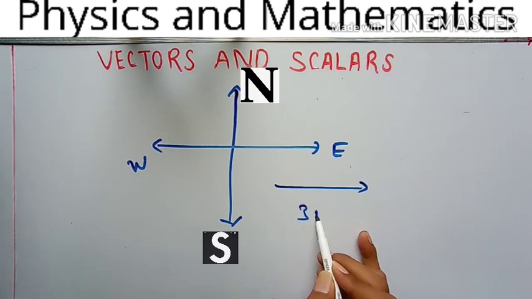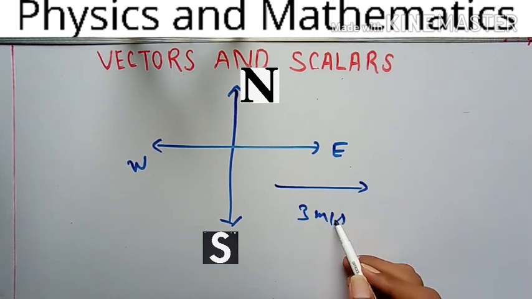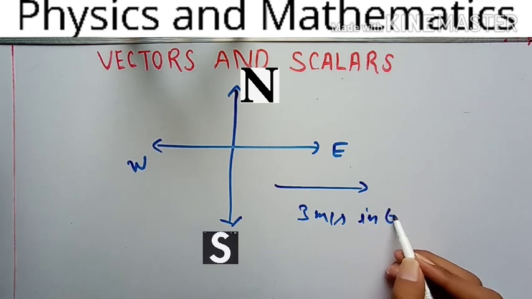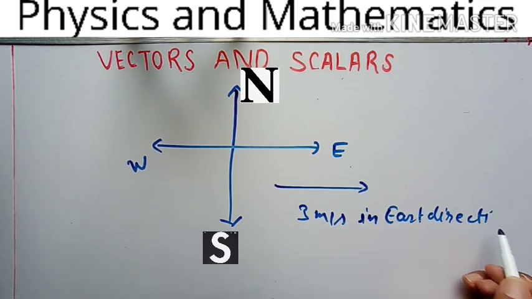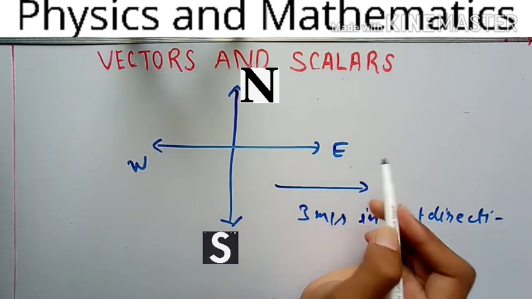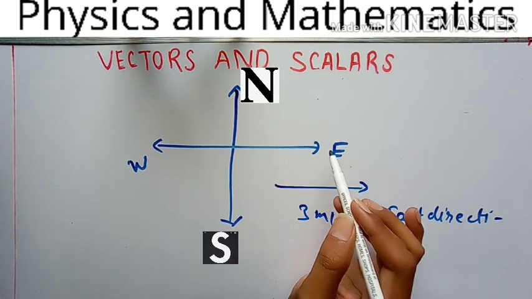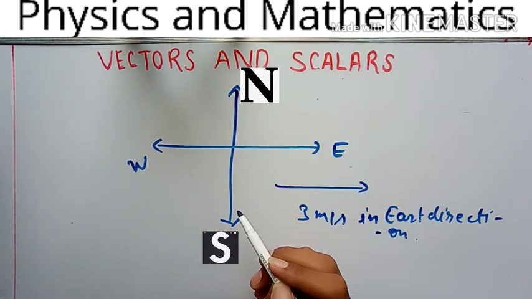This is 3 meter per second, a velocity of 3 meter per second, and when you write it completely in vector form, you will write it as 3 meter per second in the east direction. Understand? But every time this is not true, that you have a given direction and that direction is specified by east, west, south, north. Understand?